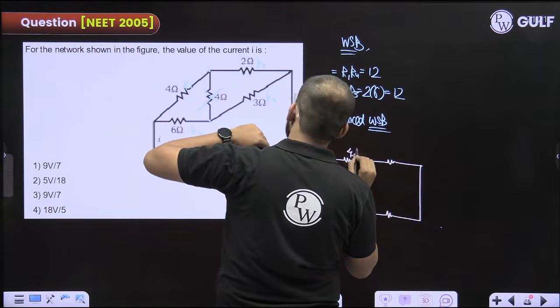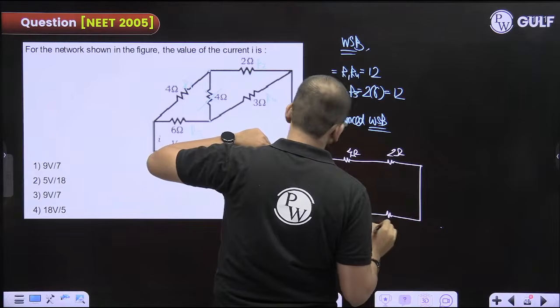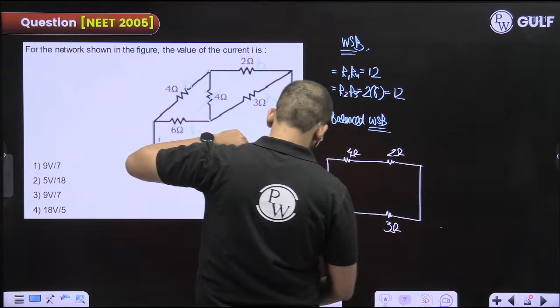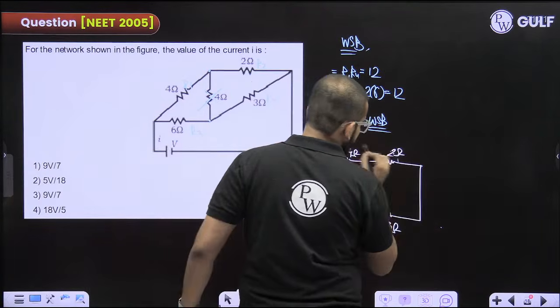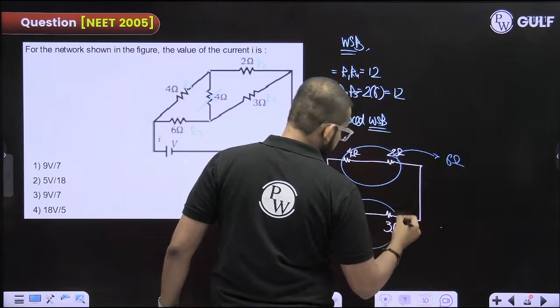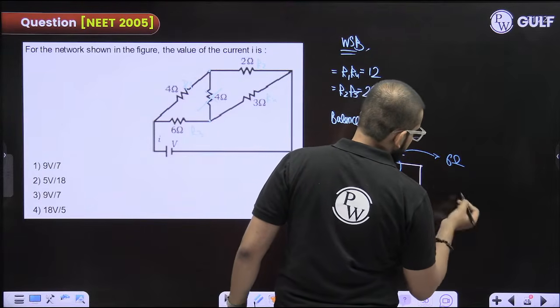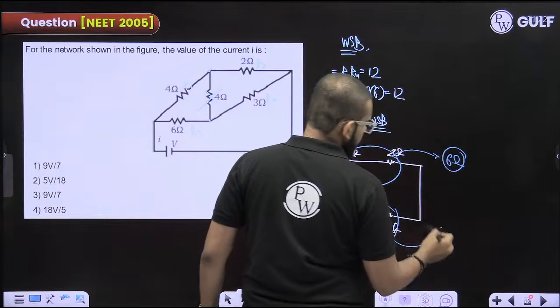This is 4 ohm. This is 2 ohm. This is 6 ohm. This is 3 ohm. Fine. These two are connected in series, so their equivalent resistance is 6 ohm. These two again are connected in series, their equivalent resistance is 9 ohm. Then they are connected in parallel with each other.